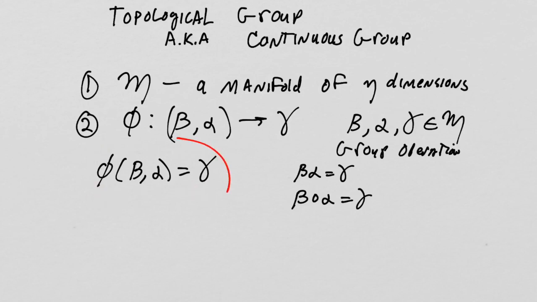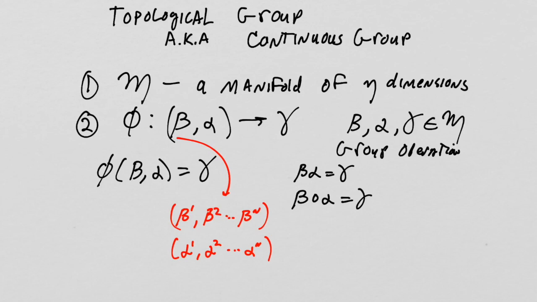I say beta has coordinates, right? It's going to have coordinates beta 1, beta 2, up to beta n. That's the coordinates of beta. Alpha has coordinates also: alpha 1, alpha 2, up to alpha n. We know they have n coordinates because they are members of an n-dimensional manifold.